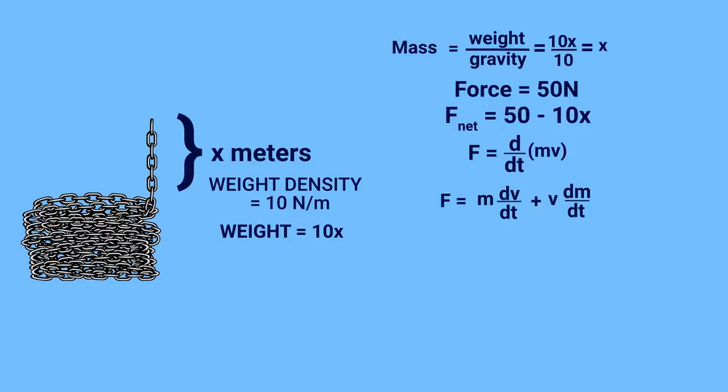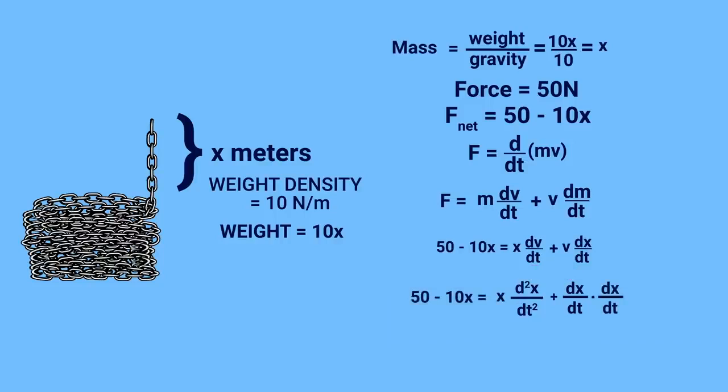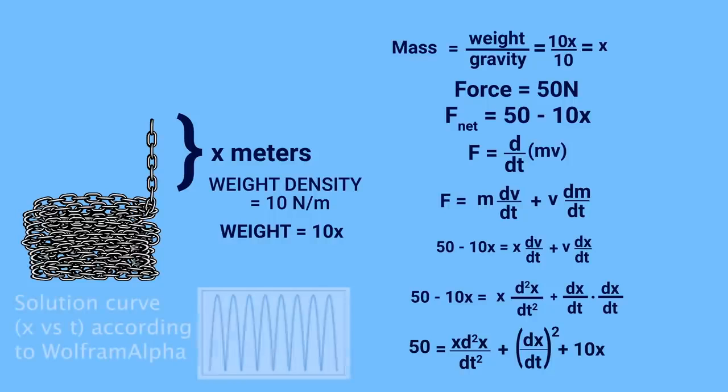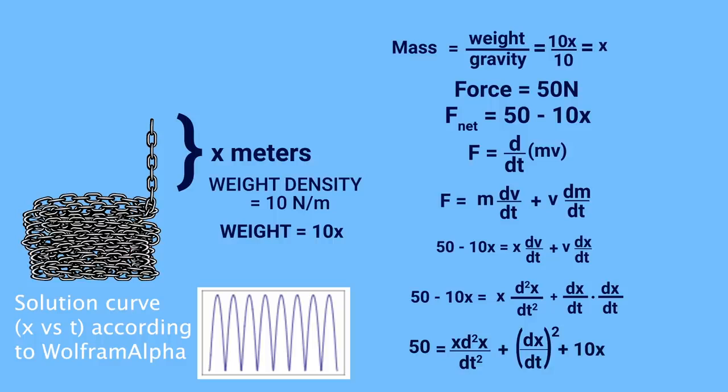From here, I'm just going to replace the variables, like mass is really x, and force is 50 minus 10x. So we get this here. But velocity is just the rate of change of position, and dv/dt, which is acceleration, is the second derivative of position. So we're left with this equation here. Moving the 10x over, we're left with a second order nonlinear differential equation. Solving this would not be easy, but not really the point of this video. Instead, I just want to highlight that the motion which results by something as simple as pulling a chain upwards has to be expressed through a not so simple second order differential equation.